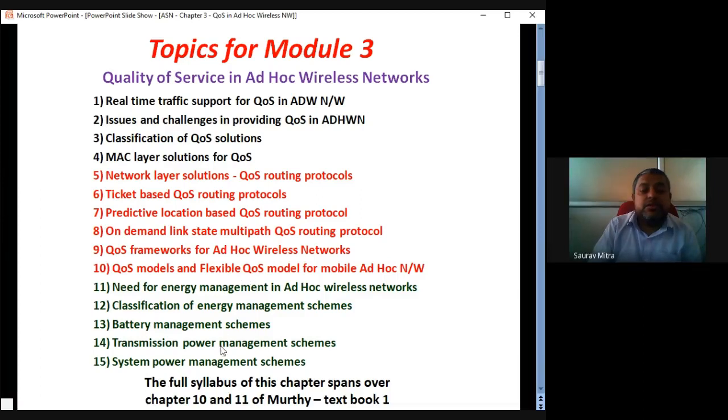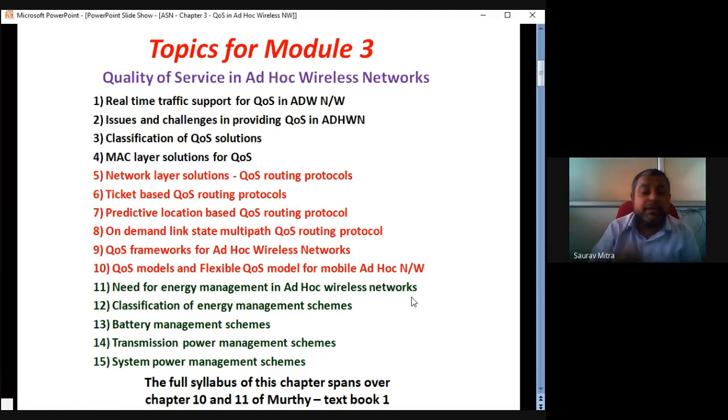In the second part, finally, it goes to another aspect of quality of service, that is the energy aspect: the need for energy management in ad hoc wireless networks. We have seen the energy issue in MAC, where the last topic was PCM. Then we saw the different energy metrics in routing protocols, five metrics of energy. And this 11th topic is the need for energy management in ad hoc wireless networks from the QoS point of view.